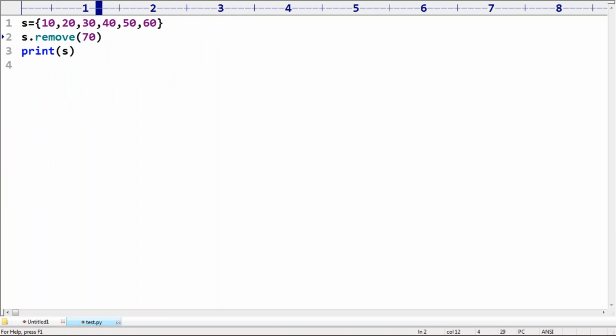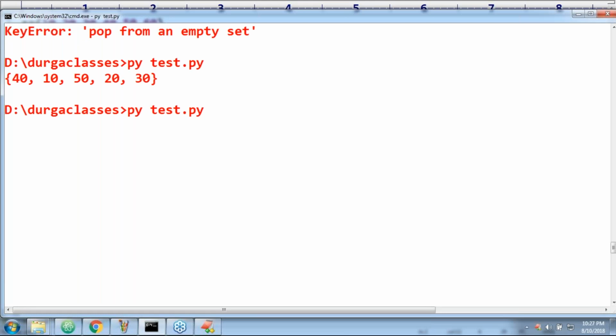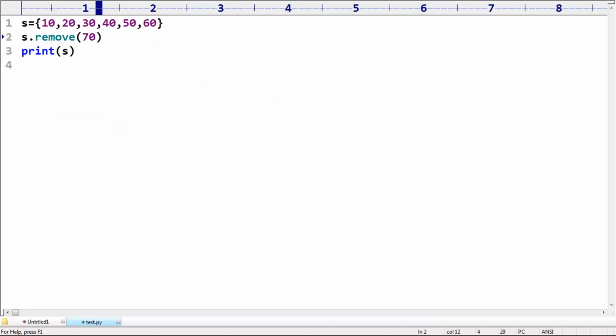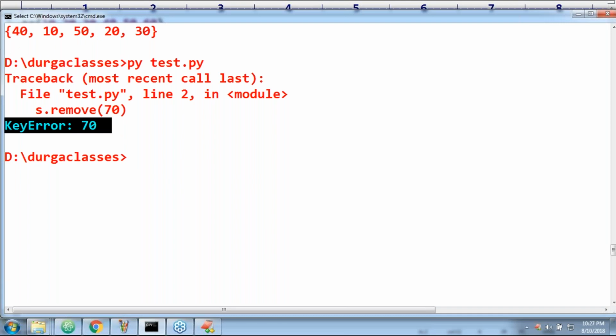Suppose I'm talking about 70. From the set, can you please remove 70? Key error. Are you getting it? Key error 70, like this we are going to get. So take a bit of special care. If you want to use the remove method, compulsorily we are required to check whether this particular element is available or not.